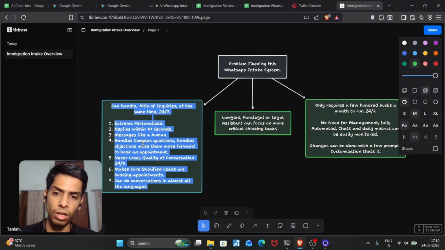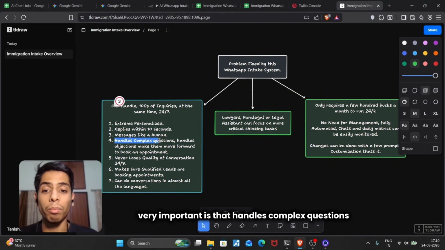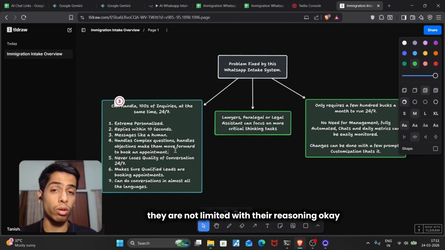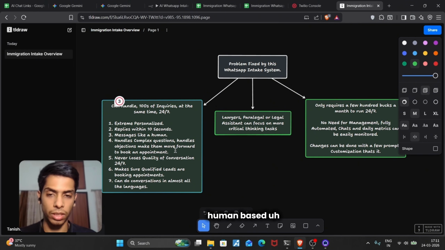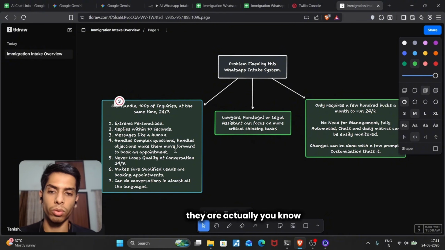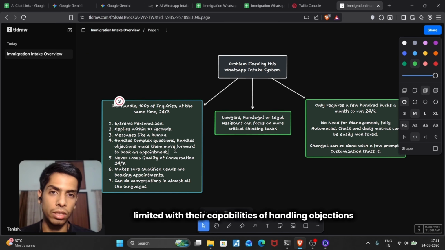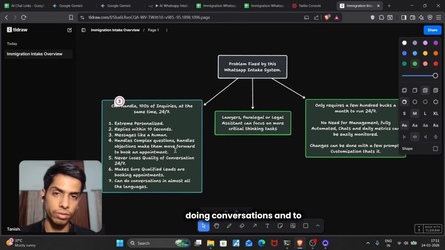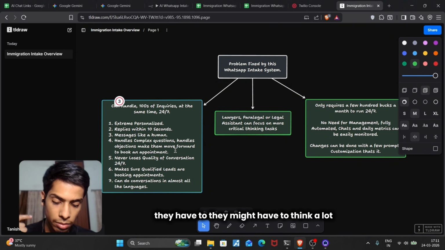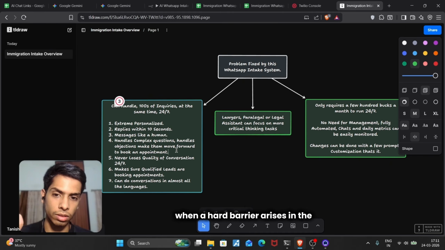The fourth thing, very important, is that it handles complex questions and handles objections, and makes them move forward to book an appointment. It's not limited in reasoning. Human appointment setters or qualifiers are limited. If they are talking to a lead, I'm talking about a human agent, they are limited in their capability of handling objections and doing conversations end to end, back and forth, consistently. They might have to think a lot when a hard barrier arises in the conversation.